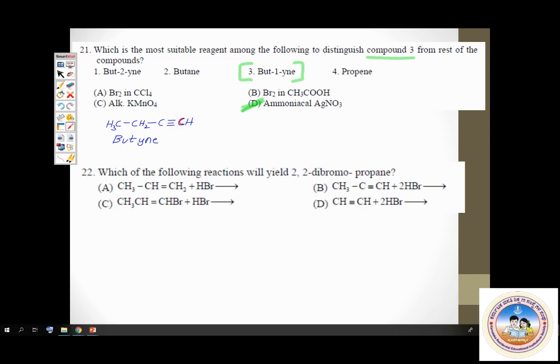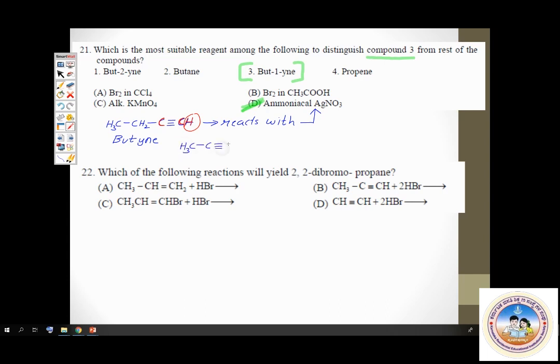This hydrogen is important, crucial. If this hydrogen is present, then it will react with Tollens reagent. It reacts with ammoniacal silver nitrate. Whereas, take for example 2-butyne. This is 2-butyne, CH3, C triple bond C, CH3. Okay.